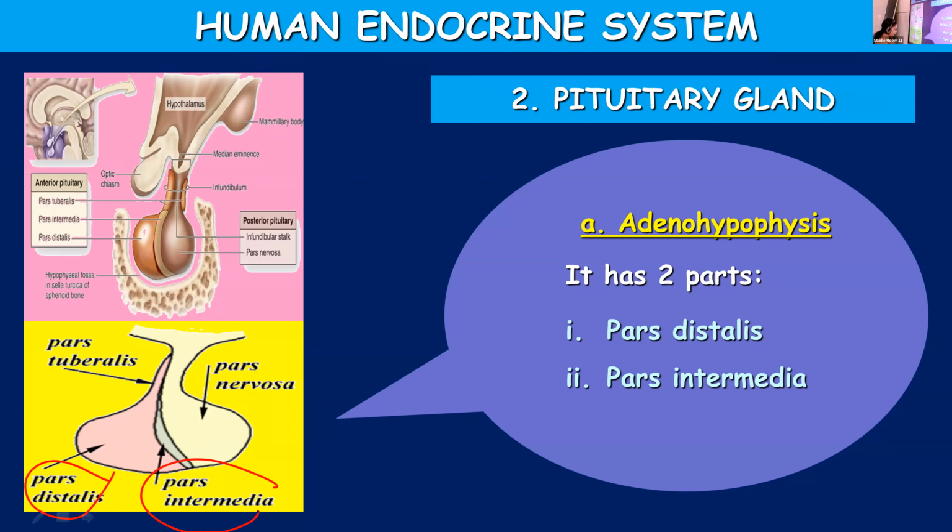And there are two parts. The pituitary gland can be divided into two parts, anterior and posterior. Anterior, you call it adenohypophysis. Remember the letter A and A. Anterior pituitary, adenohypophysis, and posterior pituitary, you call it neurohypophysis.